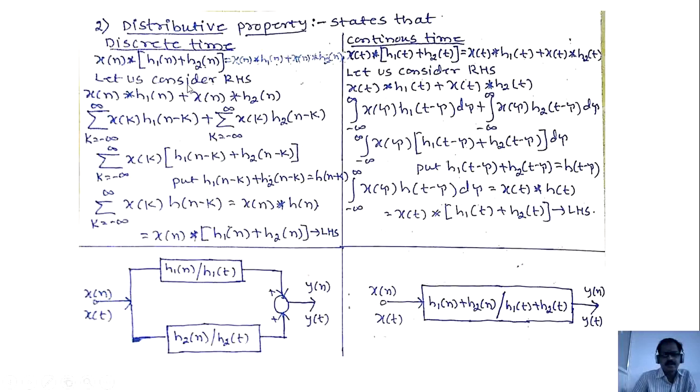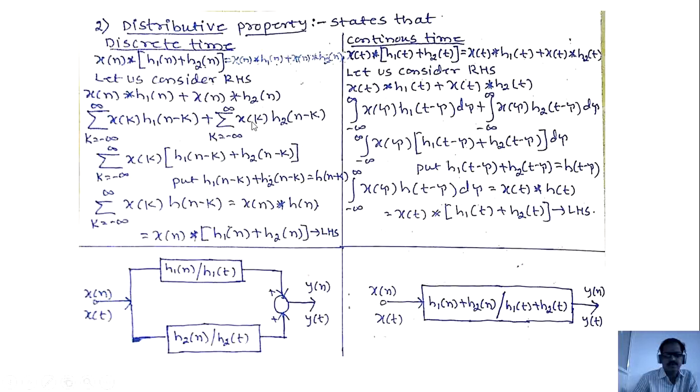Let us consider the RHS. x of n convolved with h1 of n plus x of n convolved with h2 of n. So I am writing the formula. x of n convolved with h1 of n is given as sigma k equals minus infinity to plus infinity, first function is x of n, hence I will write x of k, the second function is h1 of n minus k, plus x of n convolved with h2 of n.